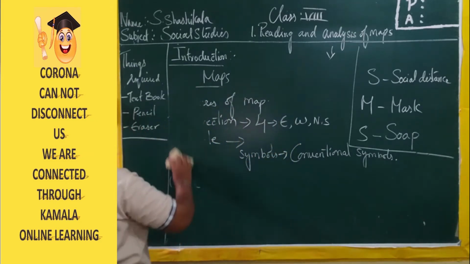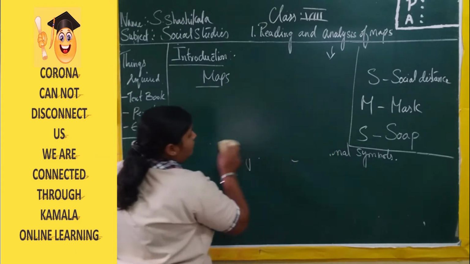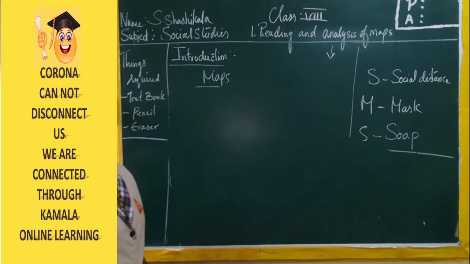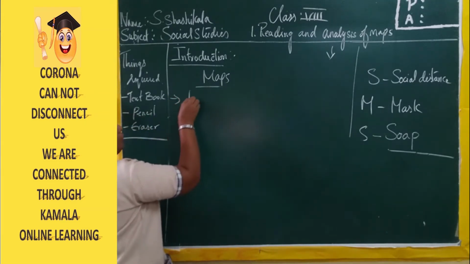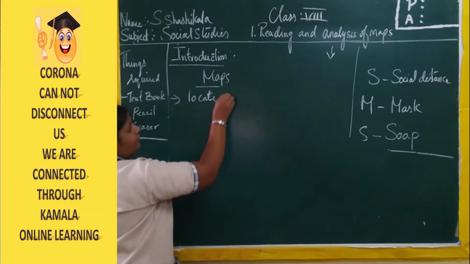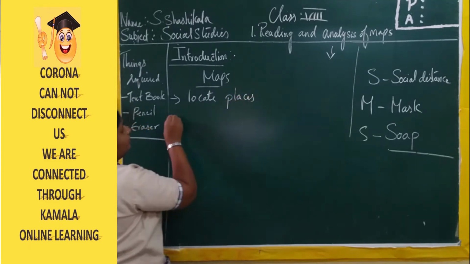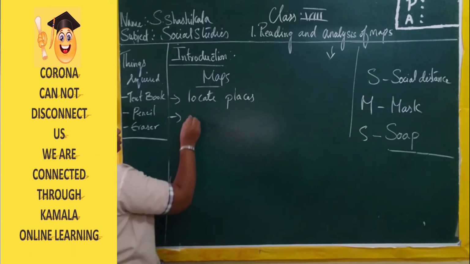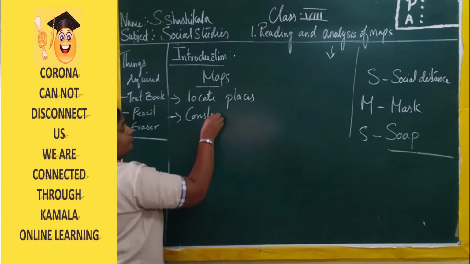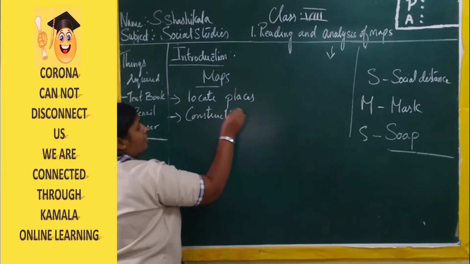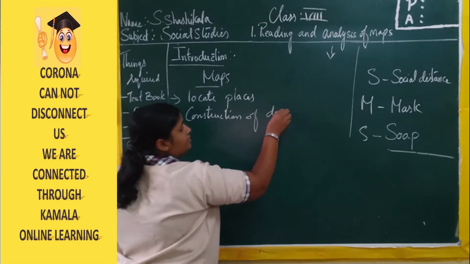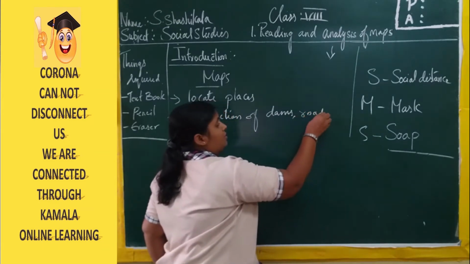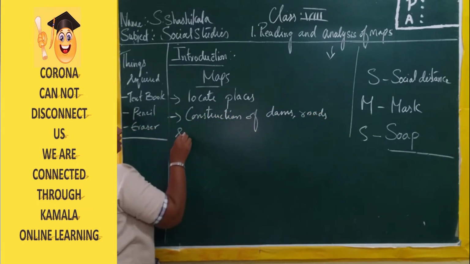Now this is completely the recap of our previous class. Before we start our lesson, what is the use of a map? Maps are helpful to locate places, to identify locations, and for the construction of dams, roads, railway lines.